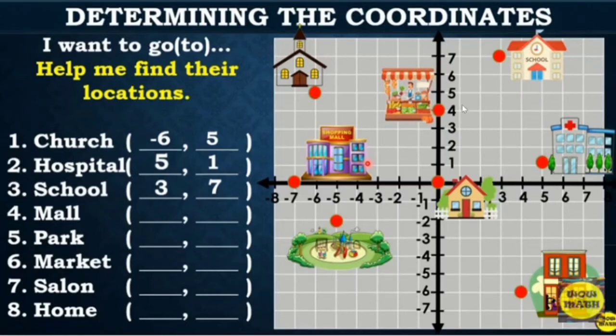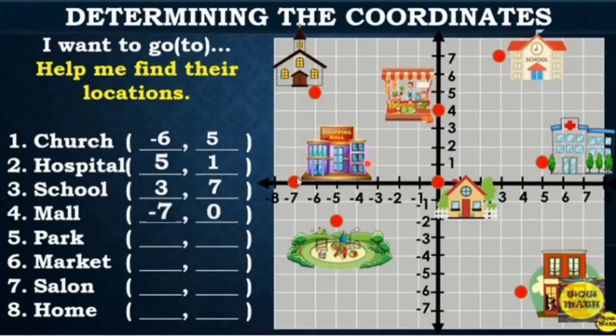This is the point of intersection or the location of the mall. As you can see, from the origin going to the left, so negative yung magiging x-coordinate, negative 7. The mall lies on the x-axis. So therefore, wala tayong value or 0 yung magiging y-coordinate natin.